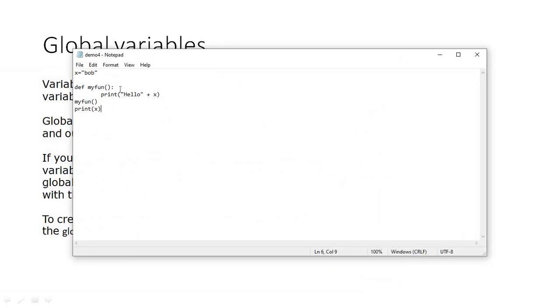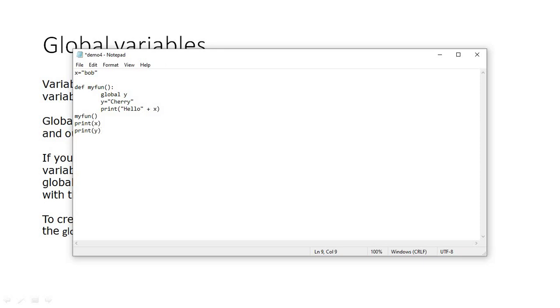Now if you want to create a global variable inside the function, you use global keyword. Say global y, and let's assign y to say cherry. Now I'll try to access this global variable outside the function.